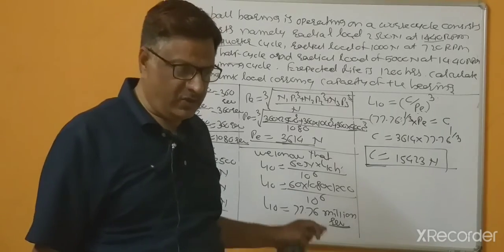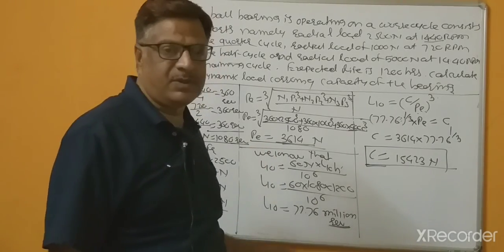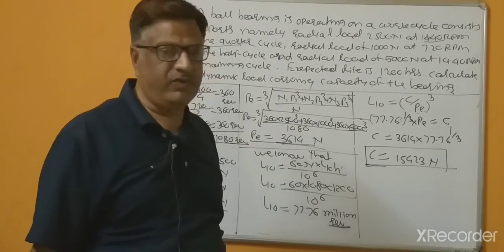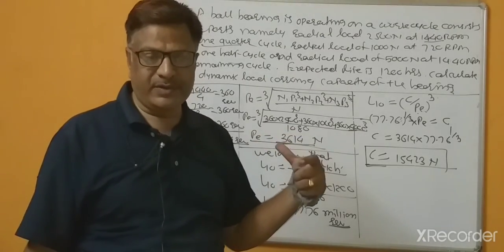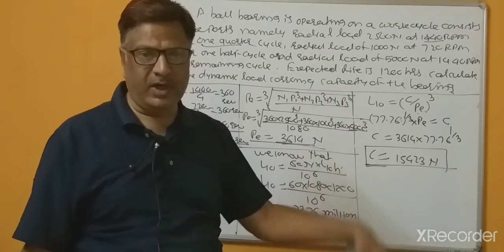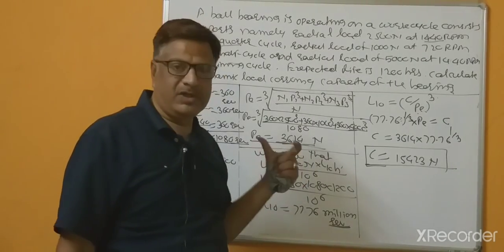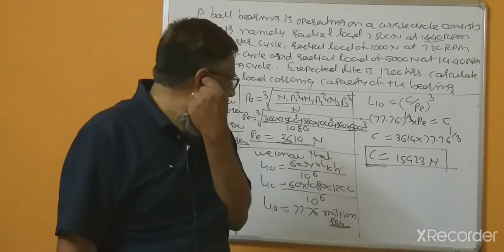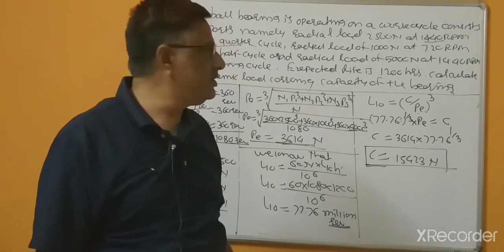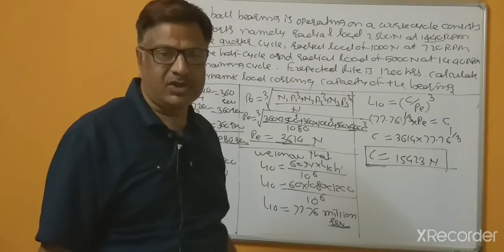So that's why today we will stop here. So these are the problems related with the cyclic loadings, when there are different loads, which may be combinations of radial load and axial load, for different cycle times, and the design procedure for the cyclic loadings.